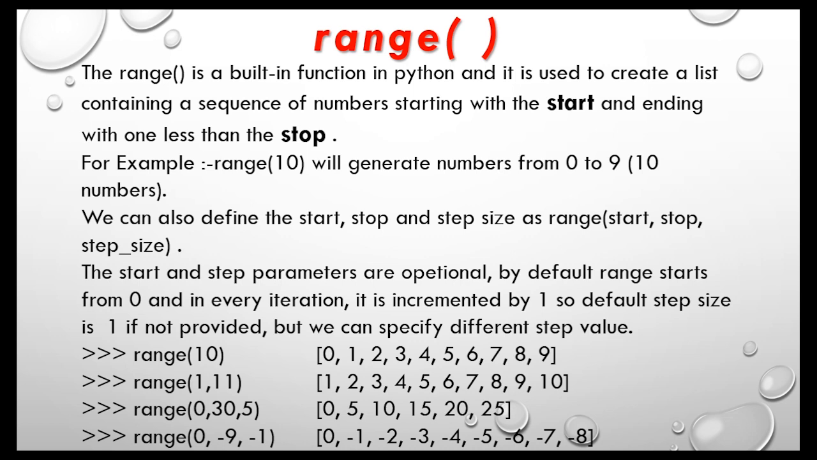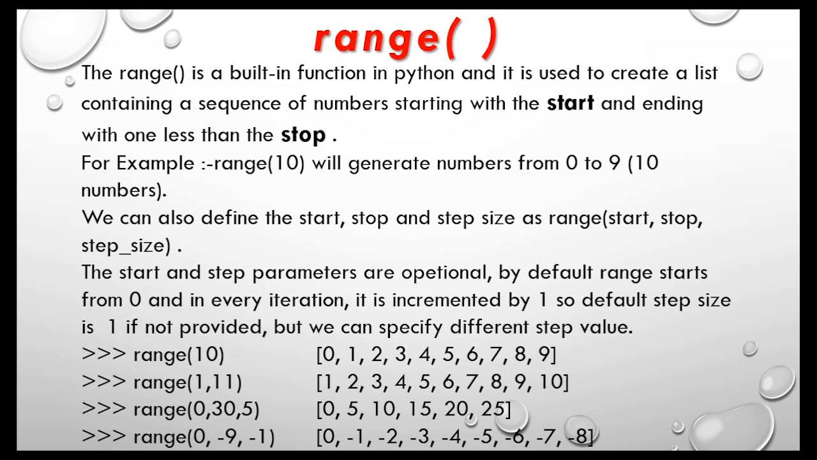For example, if I write range and within the range function I pass the value 10, then it will generate a list of 0 to 9, that means 0, 1, 2, 3, 4, 5, 6, 7, 8, 9. We can also define the start, stop and step size in range. The first argument is the start value, the second argument is the stop value, and the third argument is the step size. The start and the step parameters are optional, but by default the range starts from 0, and in every iteration it is incremented by 1, that means the default step value is 1.